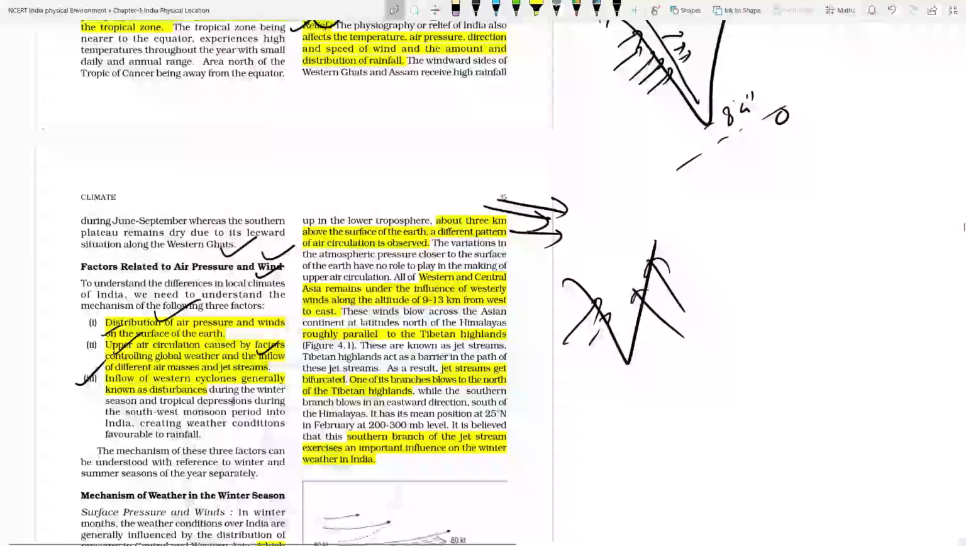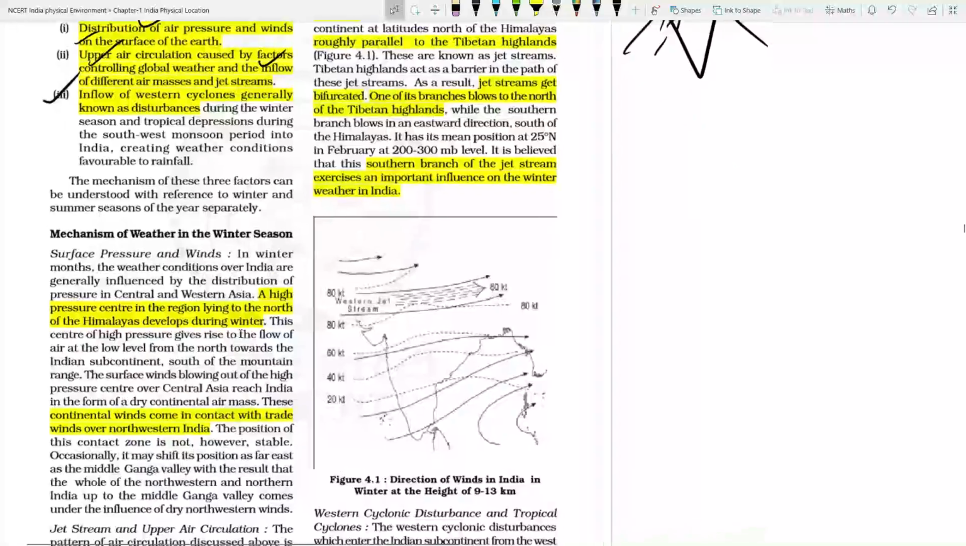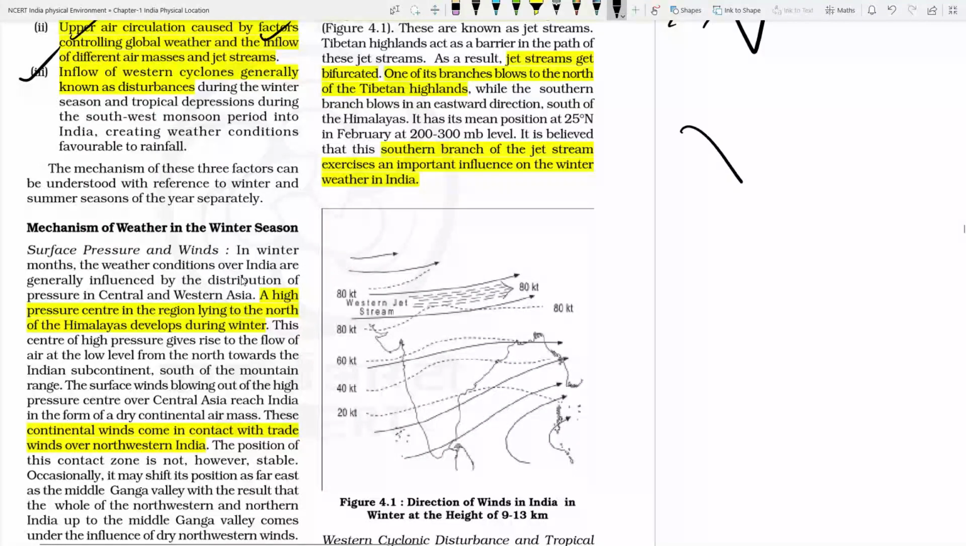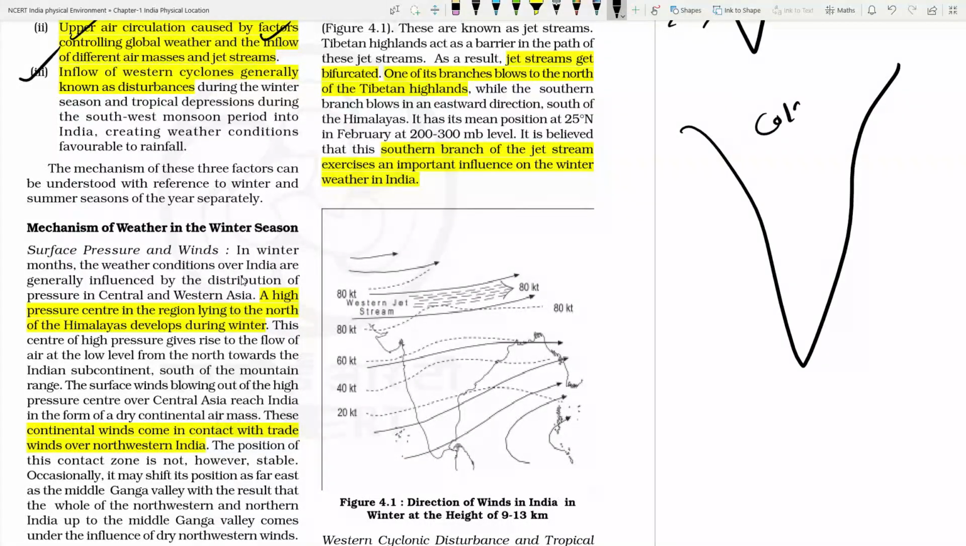Okay? So in winter season what happens? What type of weather is there in winter season? This area will be colder as compared to this area, right? So this area will be a high pressure zone, and this area will be a low pressure zone. So winds will blow from land to sea, isn't it? Land to sea.